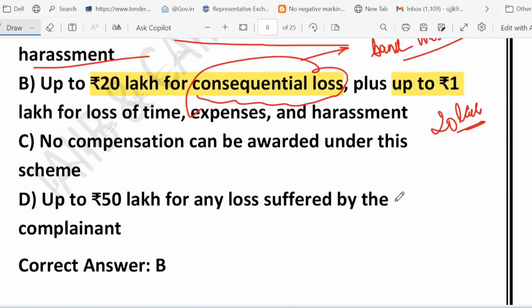What about option C? It says no compensation can be awarded under this scheme. See, this is wrong. This scheme is specifically designed to help customers by awarding compensation where the bank or financial institutions are at fault. What about option D? It says up to 50 lakh for any loss suffered by the complainant. This one is also incorrect. The maximum limit is 20 lakh for financial loss, not 50 lakh.